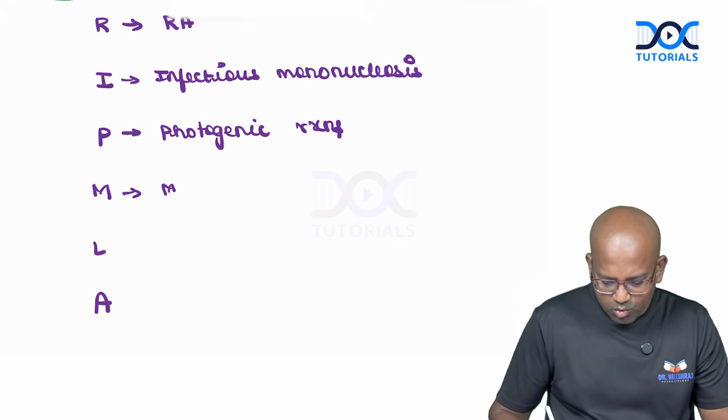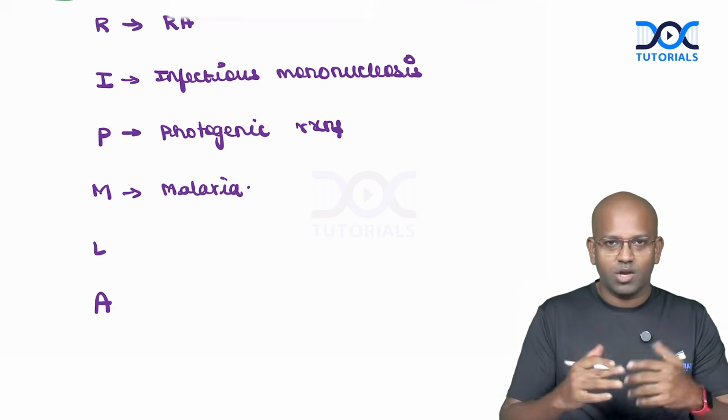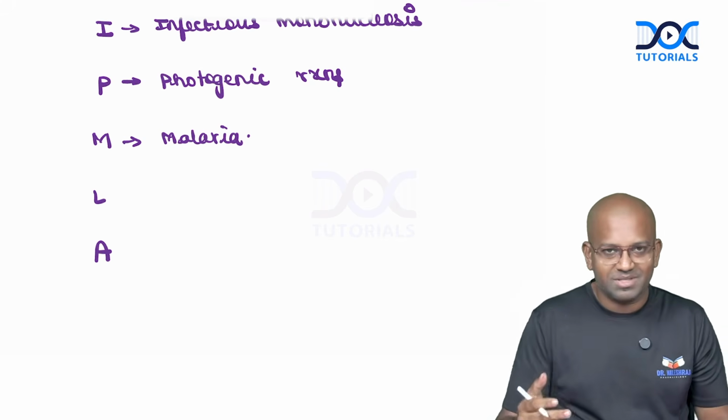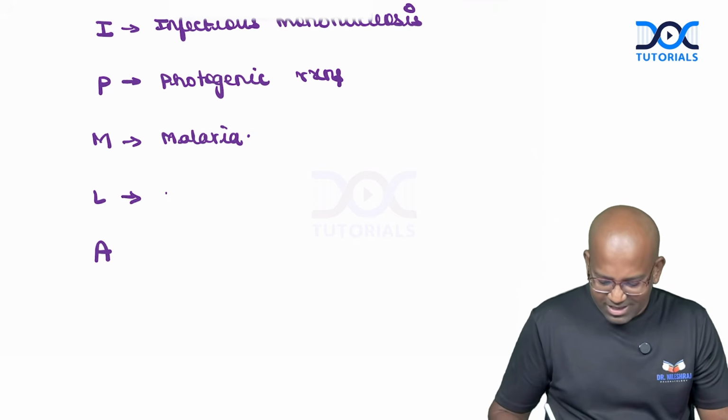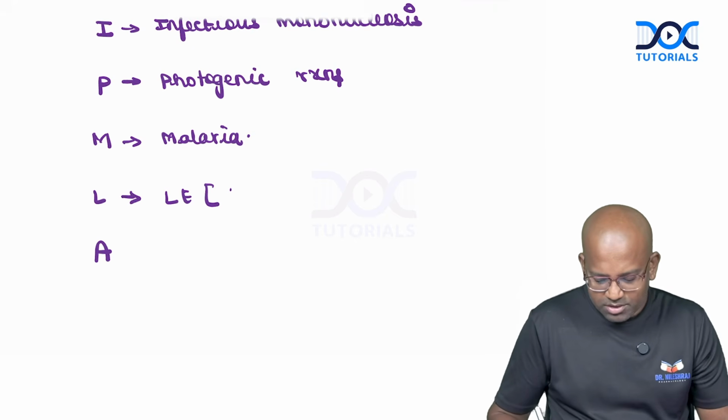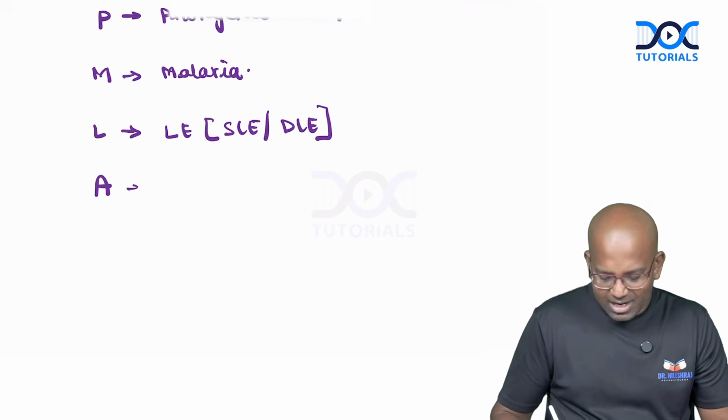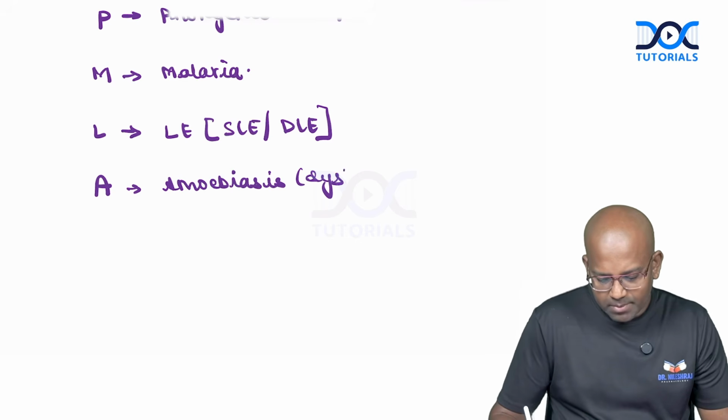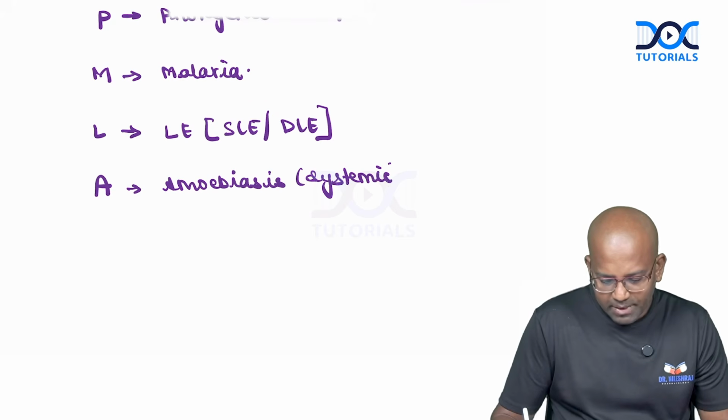M is for malaria, we all know that. If you don't know this, please go wash your face and sit down and come back, because that's what this topic is actually. L is for lupus erythematosus, systemic lupus erythematosus or drug-induced lupus erythematosus. And A stands for amoebiasis. What type of amoebiasis? Systemic amoebiasis, not luminal amoebiasis.